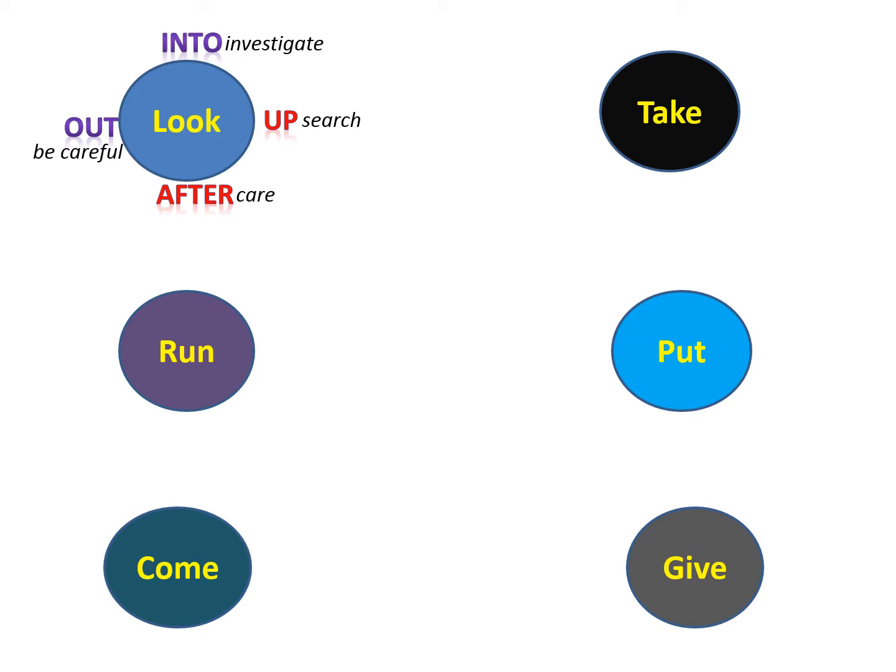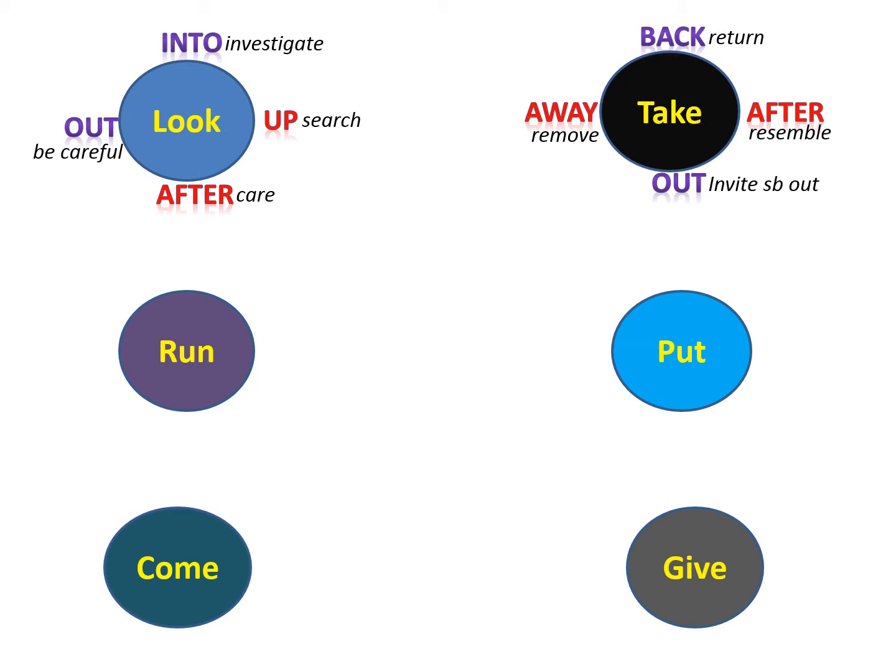Now, phrasal verbs with the verb take. When you take somebody out, you pay for them to go somewhere with you. Kind of you invite them outside your house. Now, take after. When you take after somebody, you resemble them. For example, resemble especially a family member. Now, take away. When you take something away, you remove it. For example, you say, take away these chairs, we don't need them. Take something back. When you take something back, you return this thing. For example, you take back a book to the library.